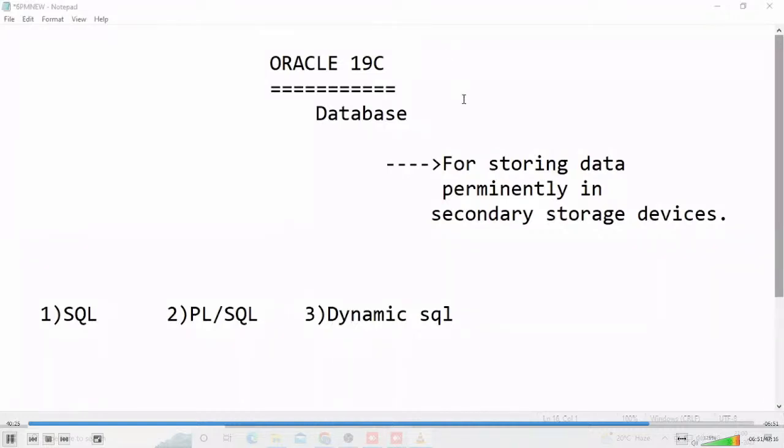Logical and physical, the relation between both things. After 1 or 2 days, after the actual classes start, don't worry.